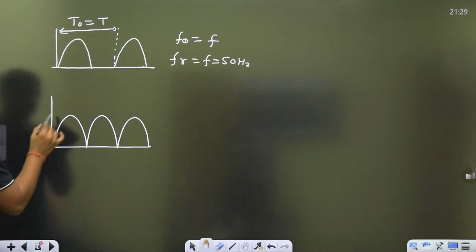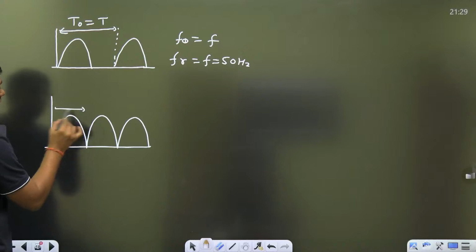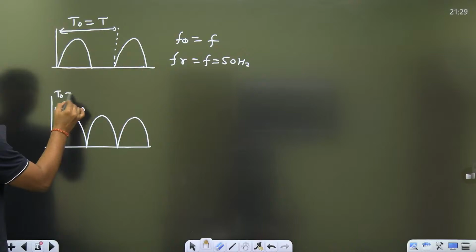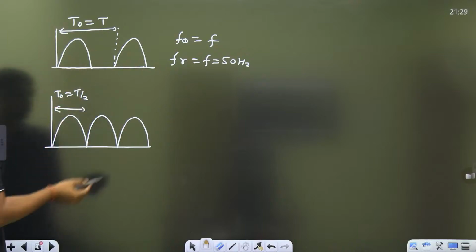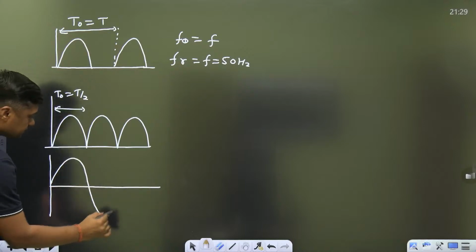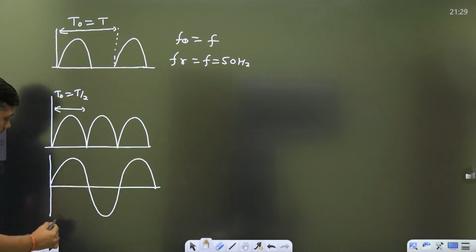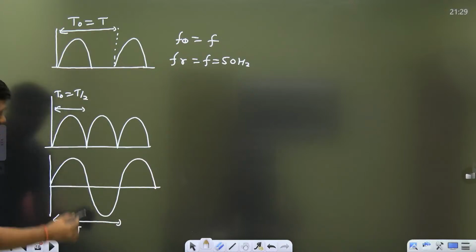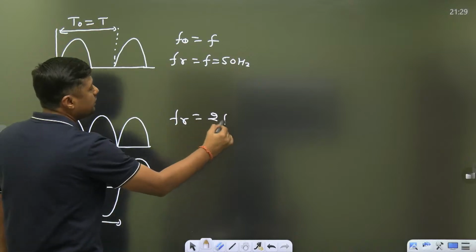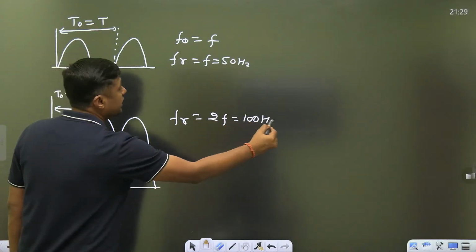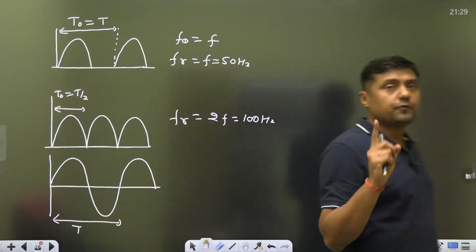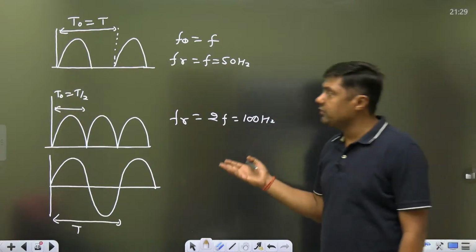But in case of full wave rectifier, after that point it will repeat. So what will the time period become? T by 2, half of the input signal, because that is the input signal, guys, and this is the time period of the input signal. So what is the time period of the output? Half. What about the frequency? Double. That's why the ripple frequency is 100 Hz if you are in India and 120 Hz if you are in USA. So this is double in case of full wave rectifier.